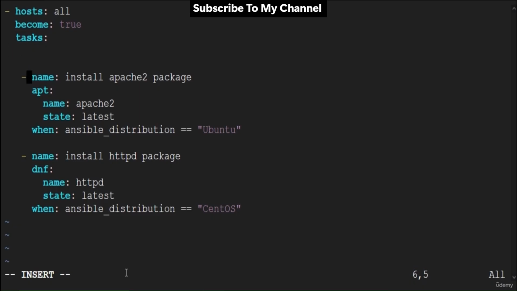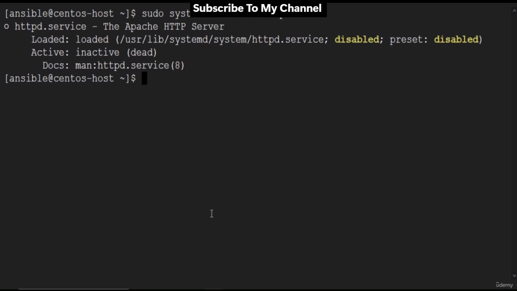Before running the playbook, let's check the CentOS host for httpd. It's showing the service, but the service is currently disabled. On Ubuntu distribution, when we install the Apache package, the Apache service gets enabled in the background. But in the CentOS distribution, we need to enable it manually. So the playbook should run successfully, but it will not install anything.